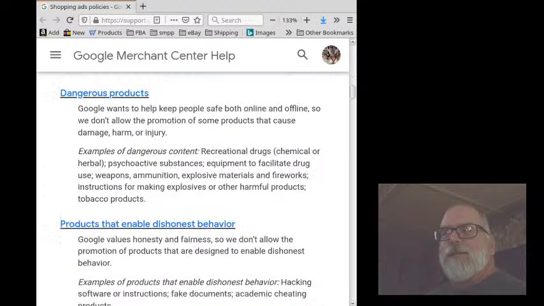Dangerous products. Google wants to keep people safe both online and offline, so we don't allow the promotion of some products that may cause damage, harm, or injuries. Examples of dangerous content: recreational drugs, chemical or herbal psychoactive substances, equipment to facilitate drug use, weapons, ammunition, explosive materials, and fireworks, instructions for making an explosive or other harmful products, tobacco products.